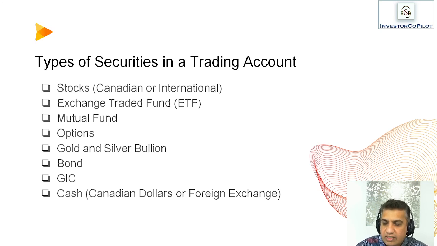A bond, which is a fixed income instrument, or a GIC, another fixed income instrument, and you can have cash in Canadian dollars or any other forex in your account as well. The rules vary from one brokerage to another, but this is a general list of acceptable securities that you can hold in your trading account.